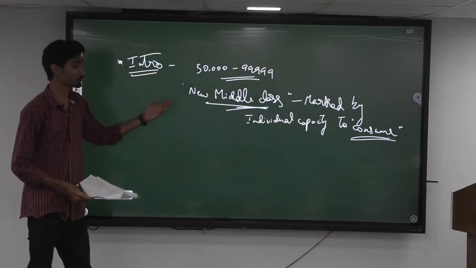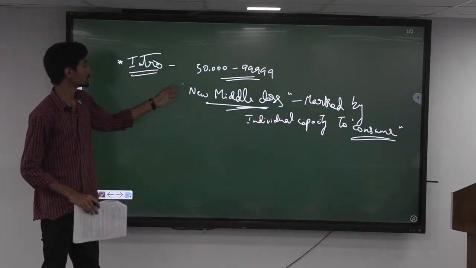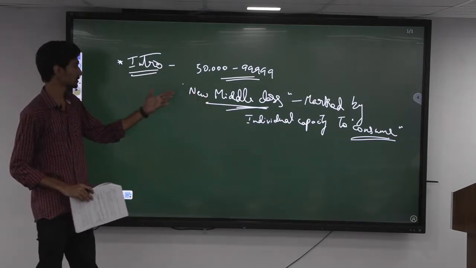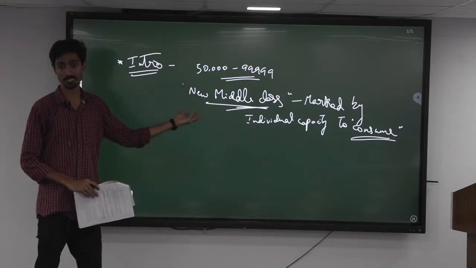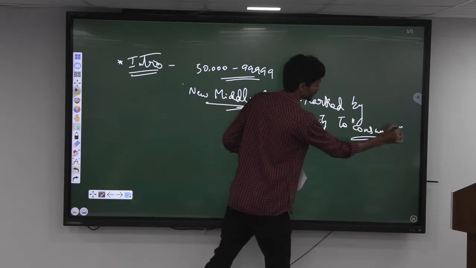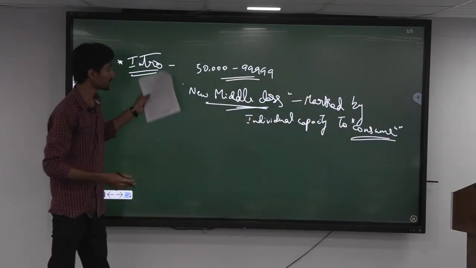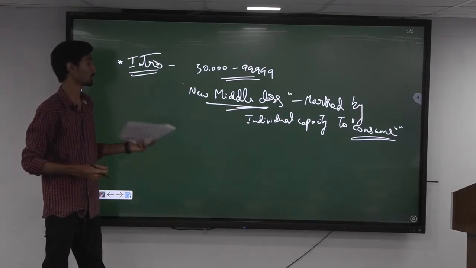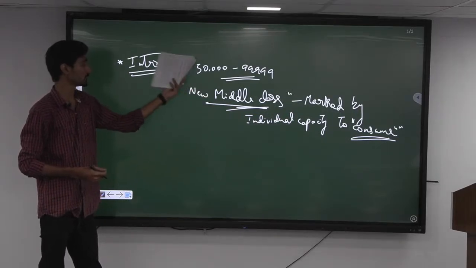If you can remember this definition: the new middle class is marked by the individual's capacity to consume, especially at the global level. This is the most common definition we can have of the new middle class. The keyword here is consume. If we can bring this in, it will directly link to the question, where they are talking about consumption, the culture of consumption. It will easily link to the main demand.